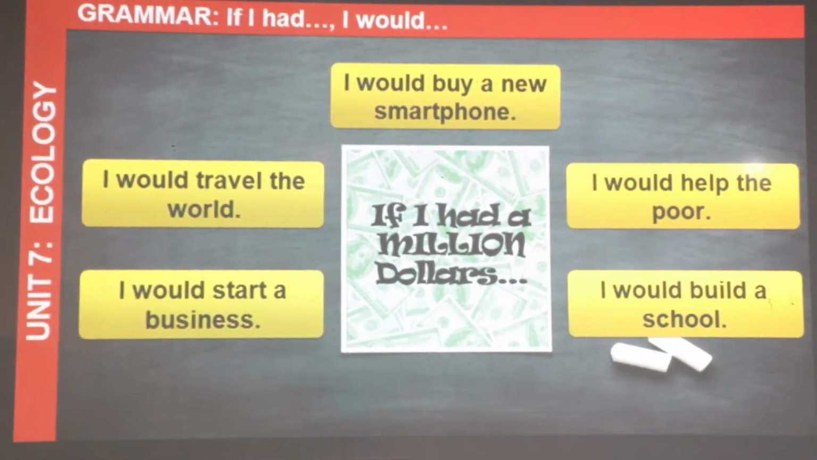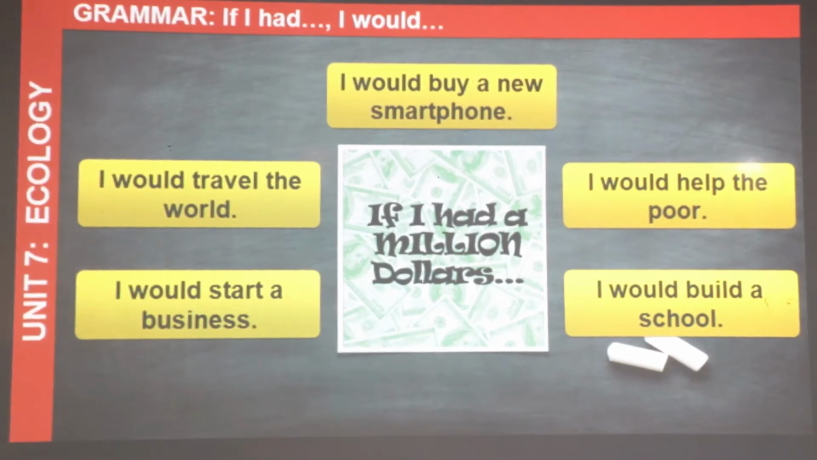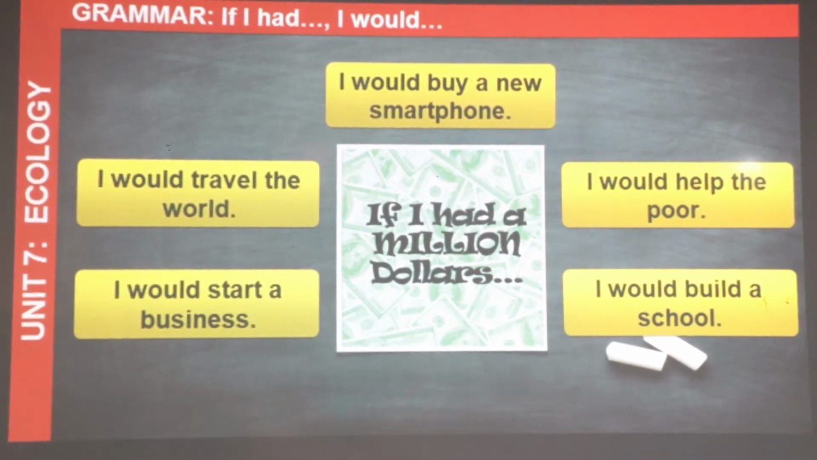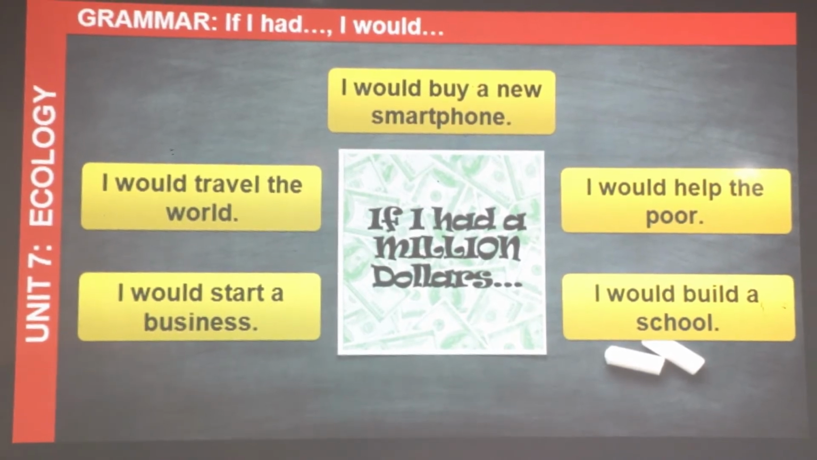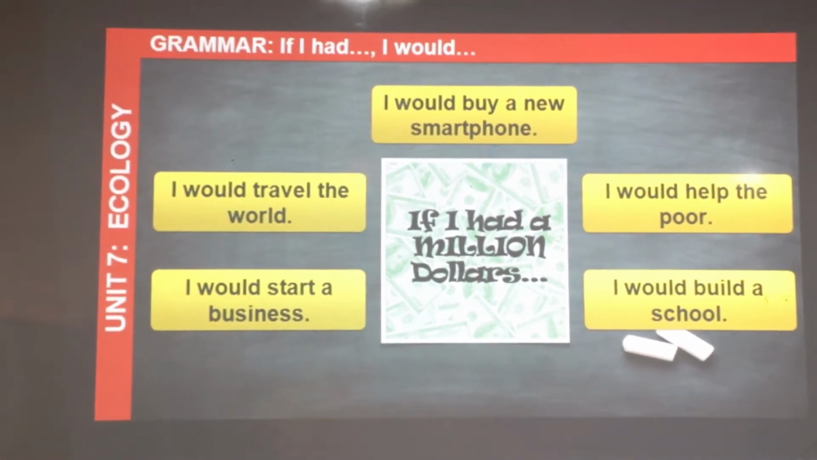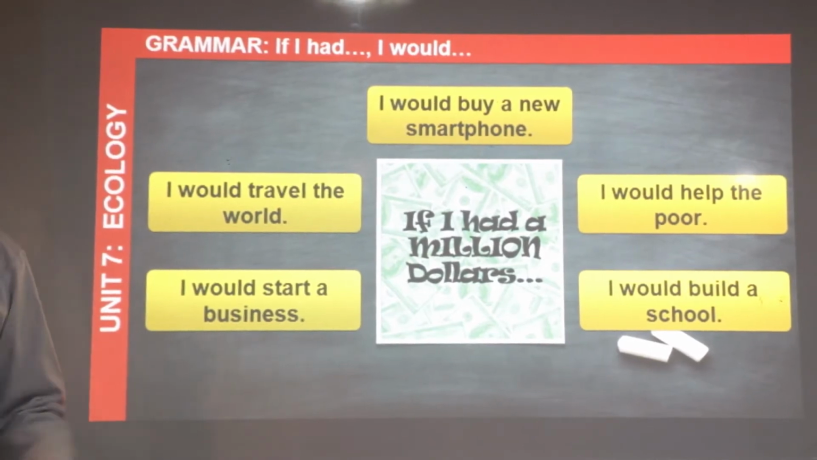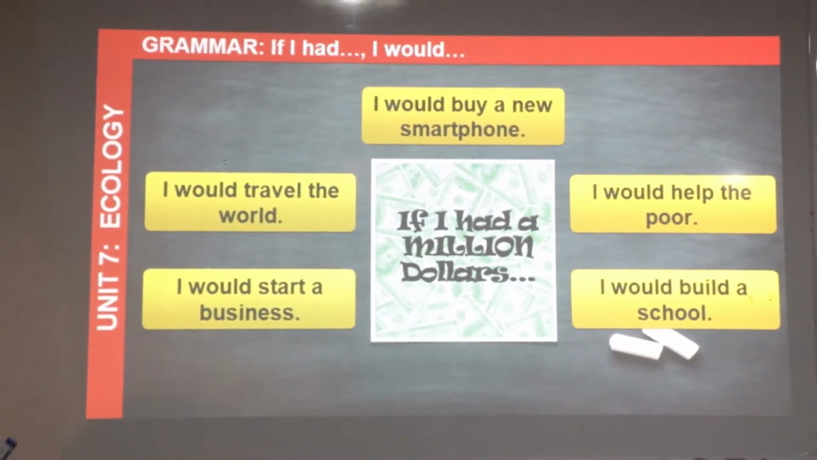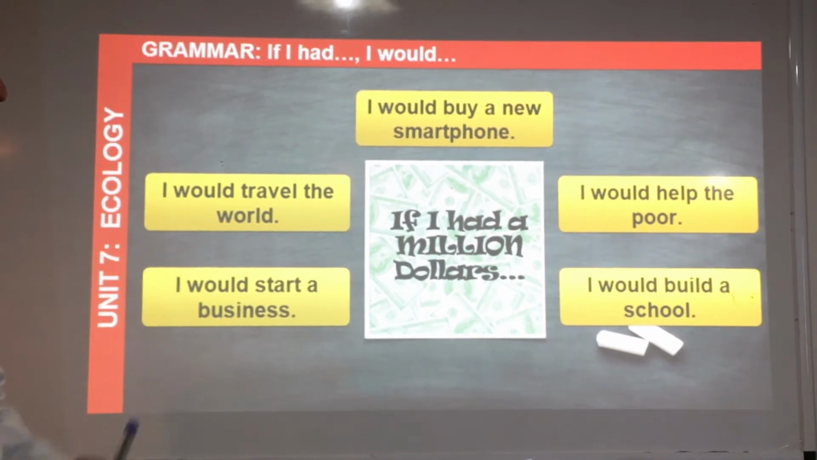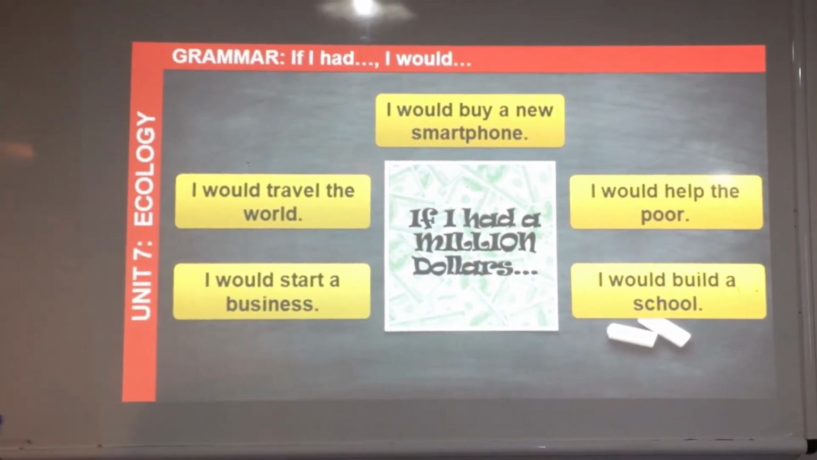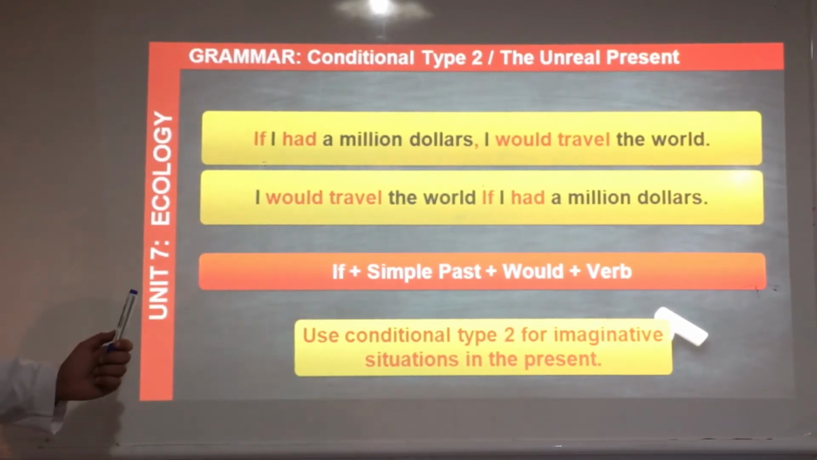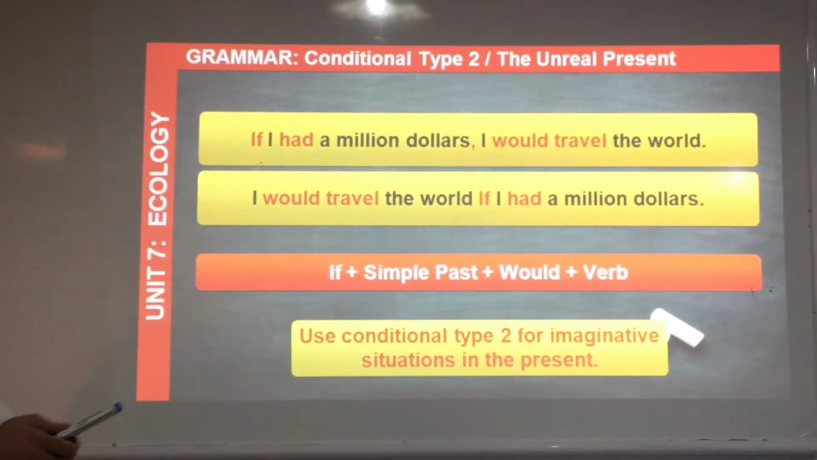If they had $1 million, they would travel the world. The last sentence: if I had $1 million, I would start a business. What kind of business? So if I had $1 million, think about it seriously. What would you do?